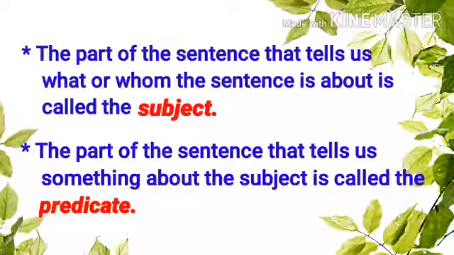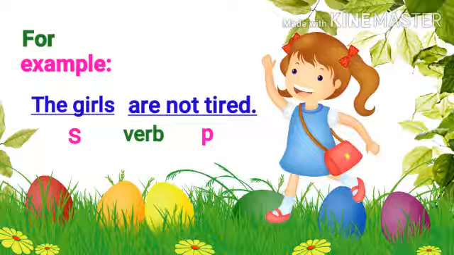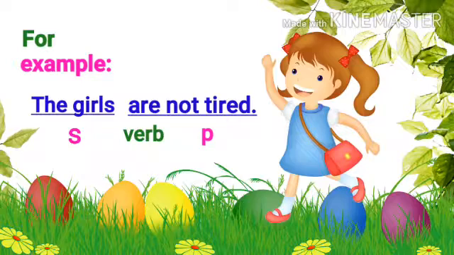The part of the sentence that tells us what or whom the sentence is about is called the subject. The part of the sentence that tells us something about the subject is called the predicate. For example, the girls are not tired. The girls is subject, are is verb, and are not tired is predicate.